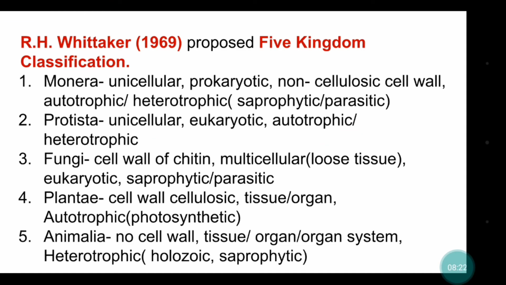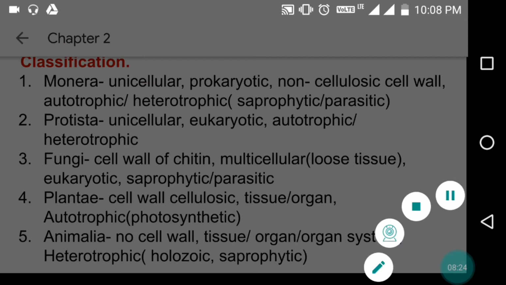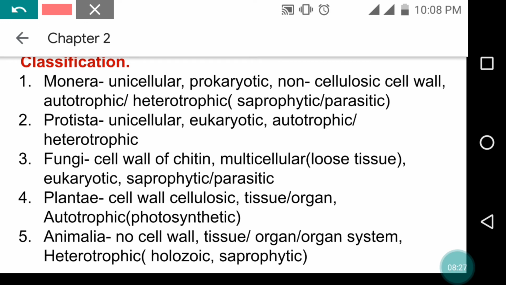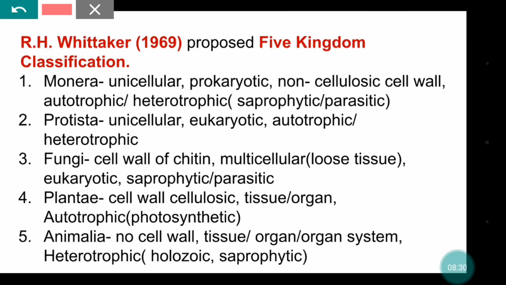Again here we can see the third kingdom, that is fungi. Fungi also have a cell wall, and it is made up of chitin, not cellulose. And here the organisms are eukaryotic but multicellular. There is no proper organization of tissue, organ and organ system. Organisms show saprophytic and parasitic modes of nutrition.